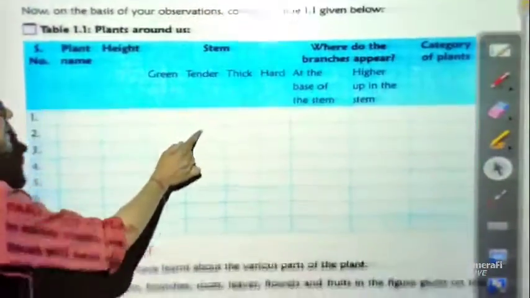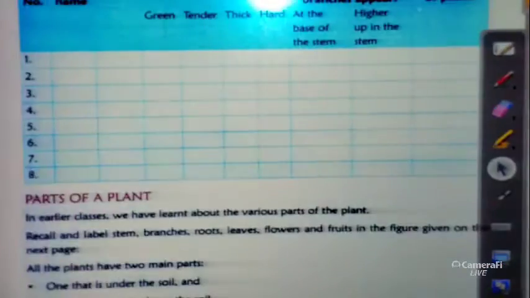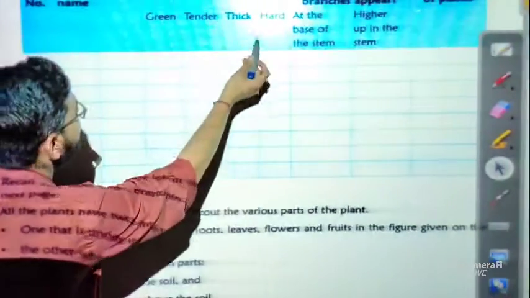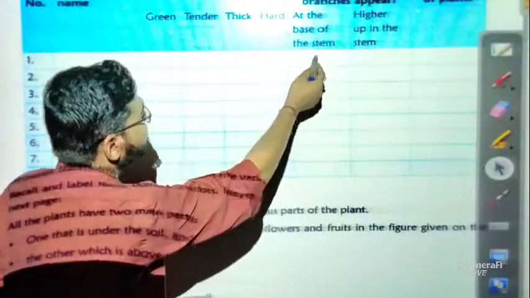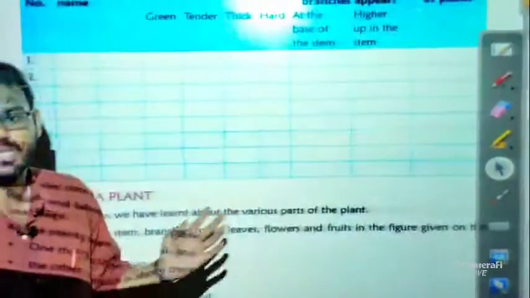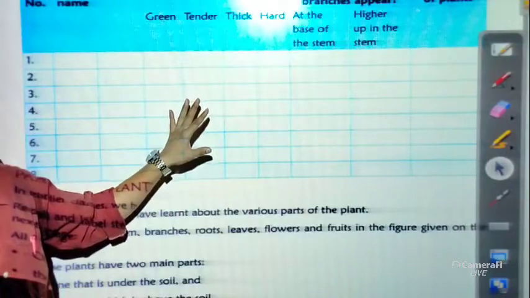Now there is a table. In the table, you have to name the plant, mention the height of the stem, whether it is green, tender, thick or hard, and whether the branches are at the base of the stem or higher up. And the category, that means whether it is a herb, shrub or tree. I hope you can fill up the table.